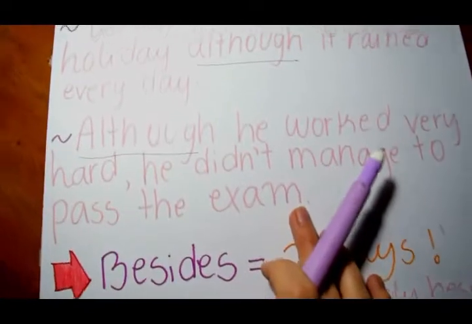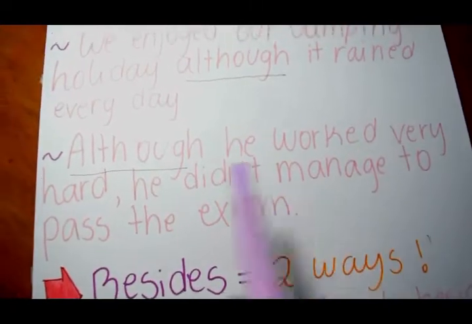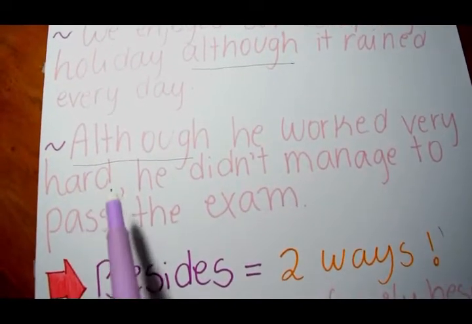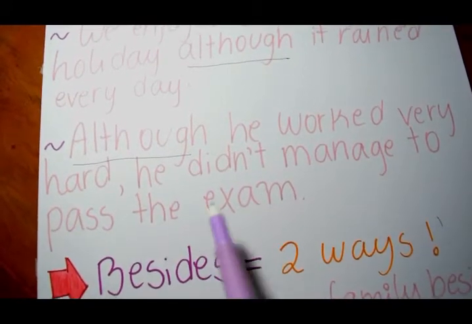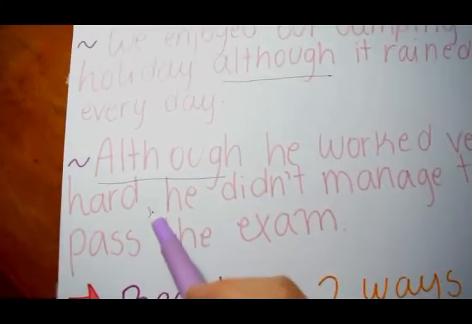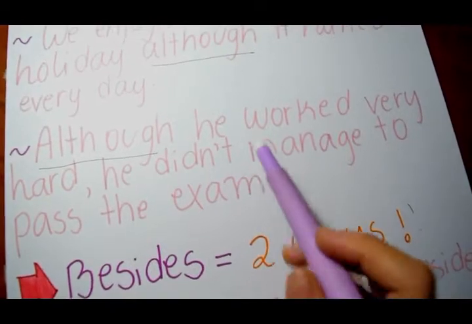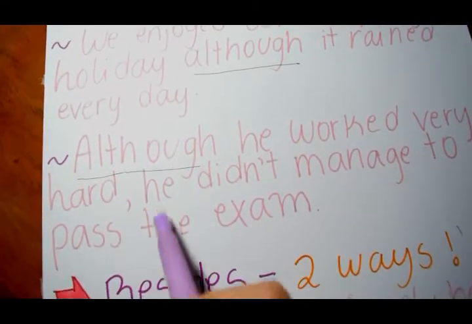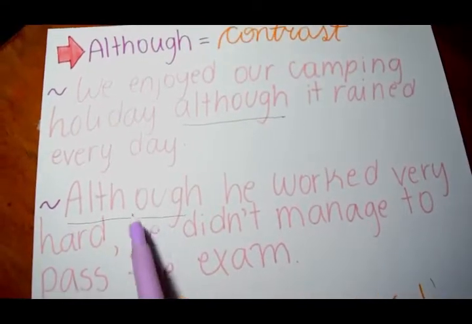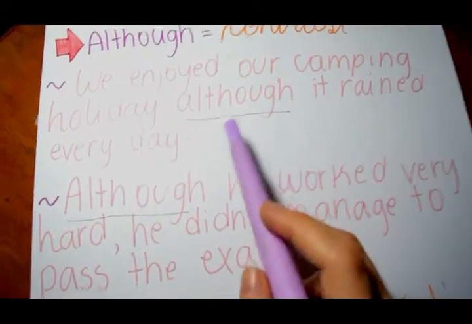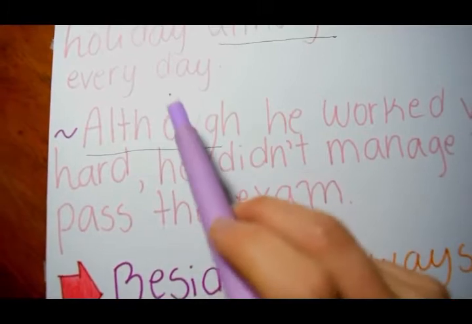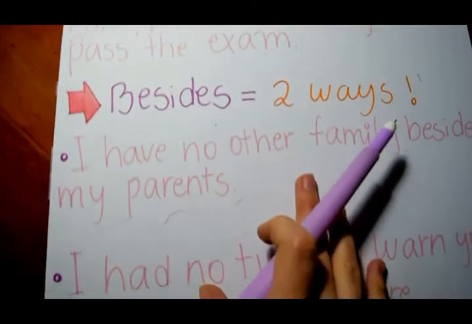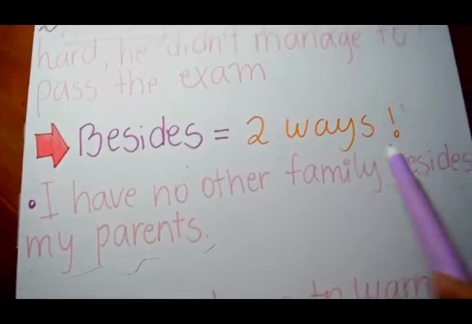Another example. Although he worked very hard, he didn't manage to pass the exam. Here we have the comma to separate the two complete ideas. Although is at the beginning, so we can use it at the beginning or in the middle of the sentence, with no punctuation needed. Finally, we have besides.